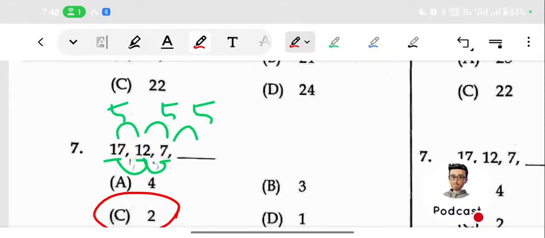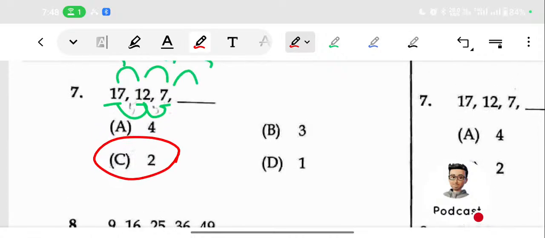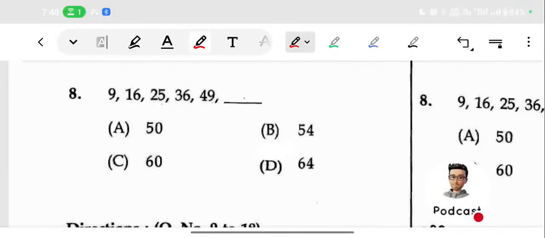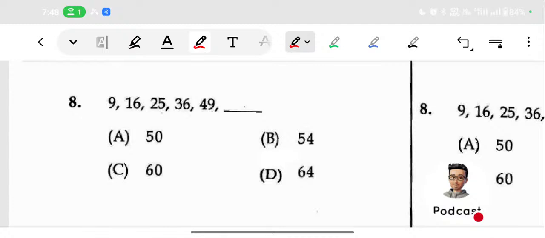So what's the core idea? Just find a relation between adjacent terms, and check whether it is followed in all subsequent steps. If it is true, that particular answer will be correct. That is how we find the answer C. Then we can move on to the next one.